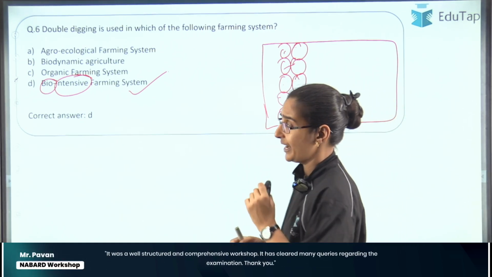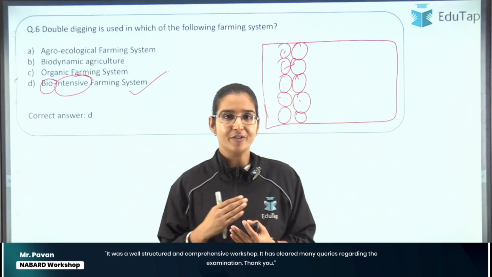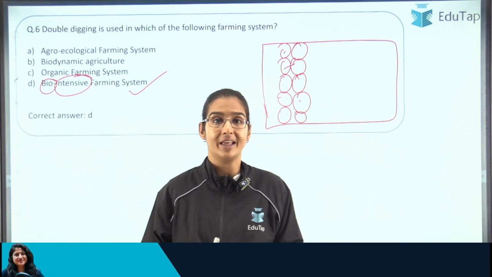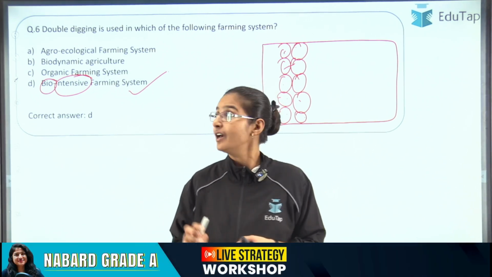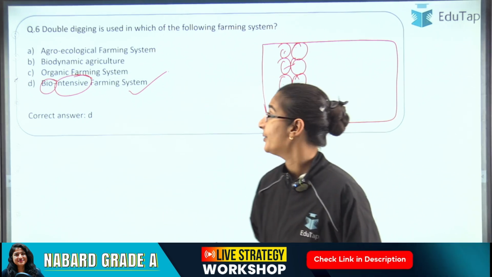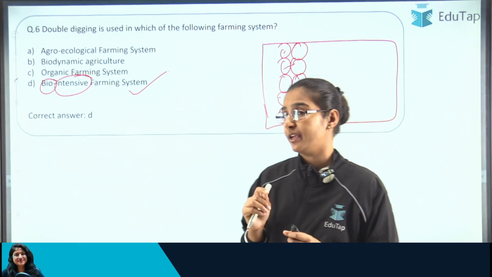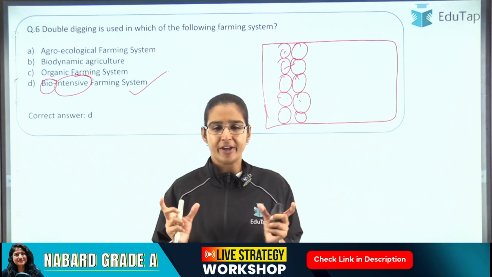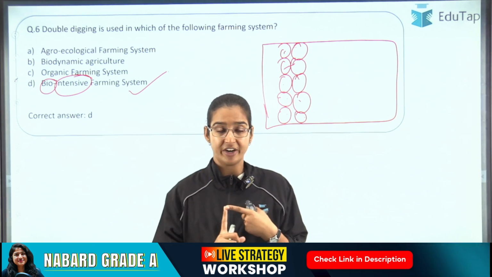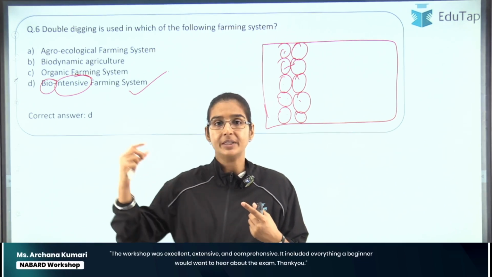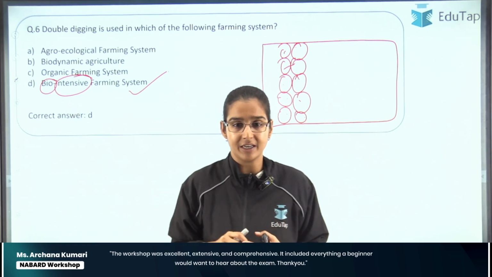Then we had the organic farming system. I have devoted a complete chapter before this video to organic farming, so I don't think I have to explain it again. If you have not watched that video, please go and check it out. All right. Then we have biodynamic agriculture. Again, biodynamic agriculture and organic farming are very similar to each other. Just one difference, that in organic farming, you have the scope of taking some things out of the agriculture system,